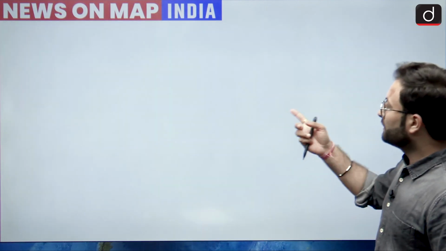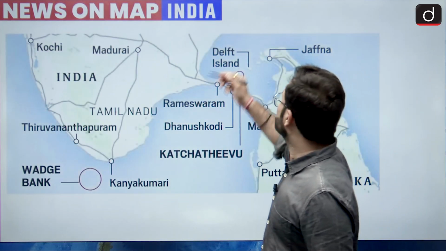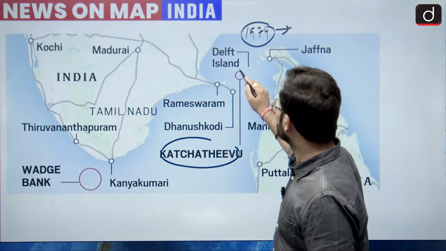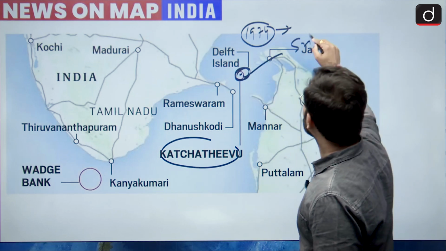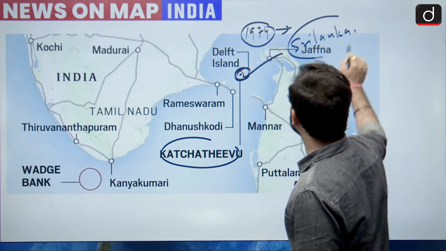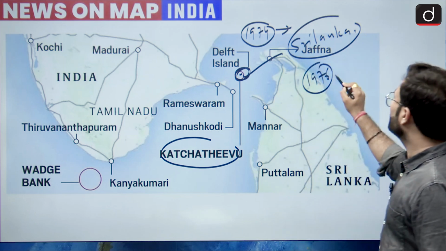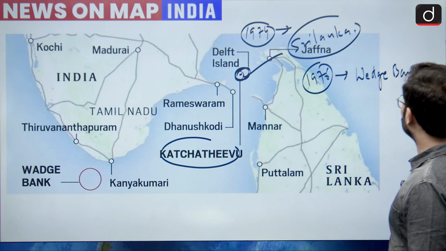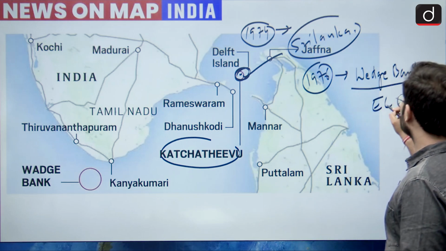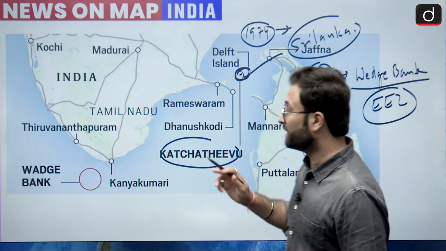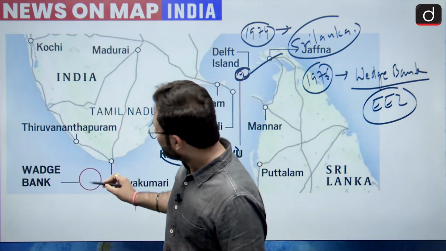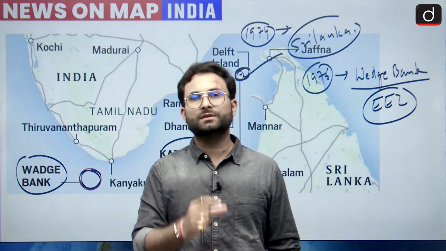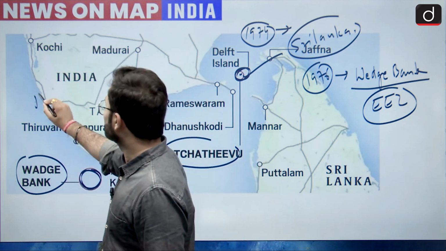Now there is one more thing I would like to tell you: in this particular 1974 agreement we gave this Katchatheevu Island, which is located over here, to Sri Lanka. Recently Sri Lankan diplomats are saying that in 1976 there was another agreement which said that India will have all the rights on the Wedge Bank, or you can say exclusive economic rights on the Wedge Bank. Here you can see, in the south of mainland Indian territory, this particular area is the Wedge Bank. This Wedge Bank is a resource-rich area.